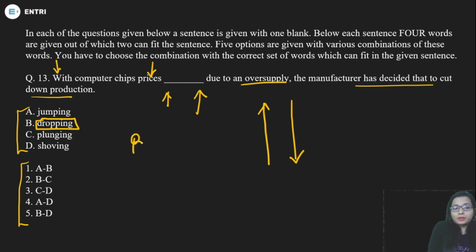So if you choose B, you have so many options like A, B, B, C, B, D. You cannot use jumping because jumping is not relevant for the blank. And what about C, plunging? Plunging has the same meaning as dropping. So you have to choose B and C. That means mark the answer second.